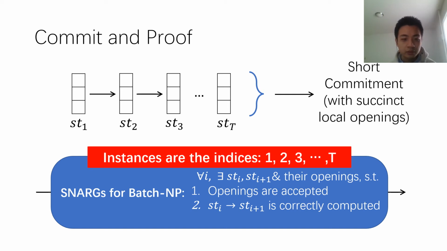Next, our key observation is that the instances for this language are just the indices themselves. They are integers from 1, 2, 3, etc. to T. So here, the verifier doesn't need to read all the instances. Instead, the verifier only needs to know this T to verify. So ideally, we can hope to build such SNARGs for batch NP language that only runs with verification time polylog in T.